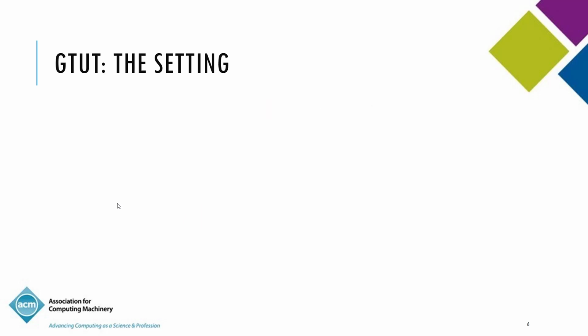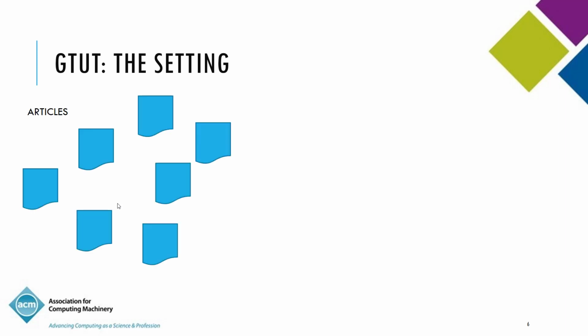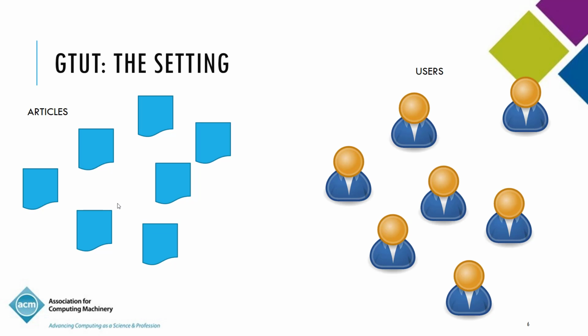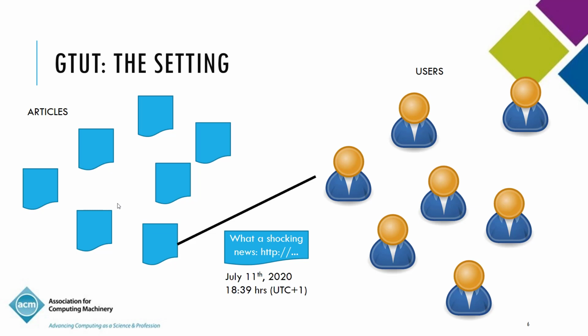So going on, our method is called GTUT. It makes use of graph, textual, and temporal similarity within unsupervised learning. So let's look at the data setting that we have. We assume that we have a set of articles, we have a set of users, and users tweet these articles. This establishes a link between the users and articles by way of a tweet, and the tweet itself could contain some extra text along with the URL of the article. And there is, of course, some metadata associated with the tweet, which is basically the time of tweeting and the time zone, etc.